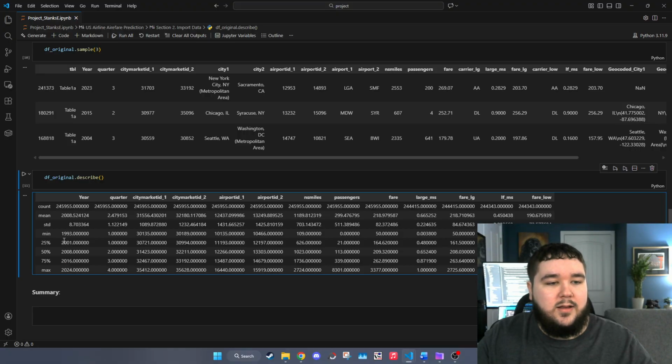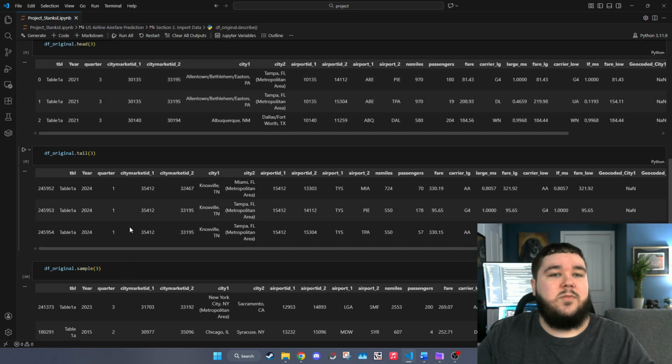It does seem that the average year in here is 2008. So I wonder if we're going to be bouncing around 2008's area more, because the 75% quartile is at 2016. So that last 25% is between 2016 and 2024. So it should be interesting to see.